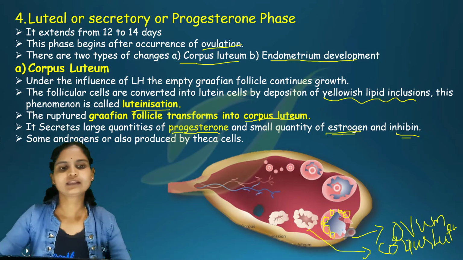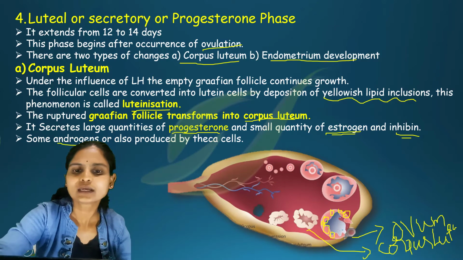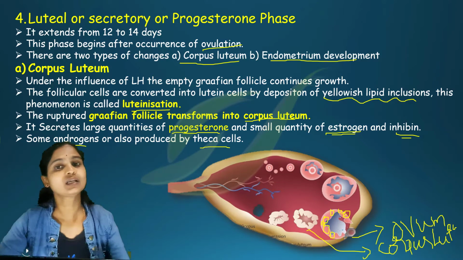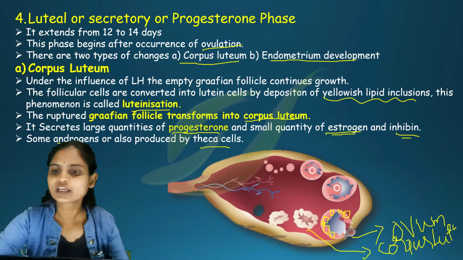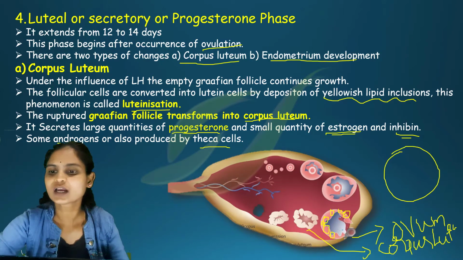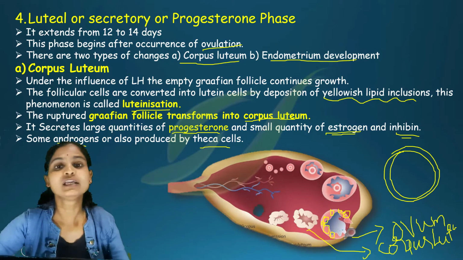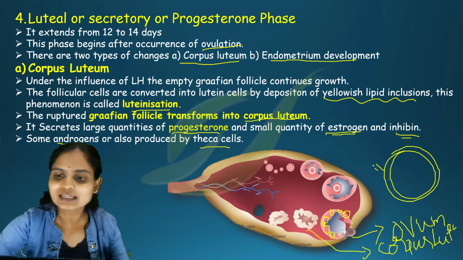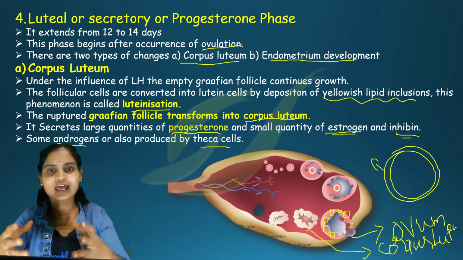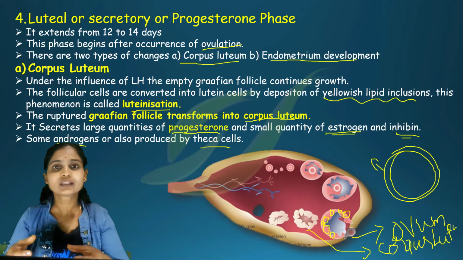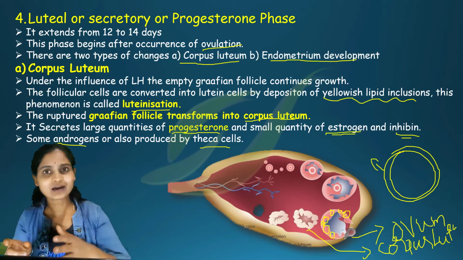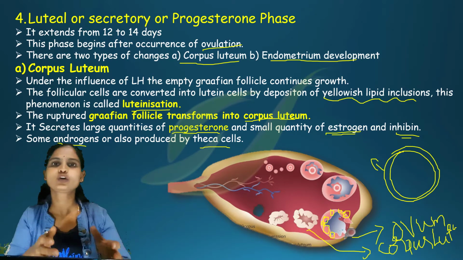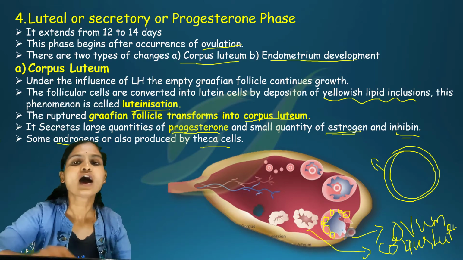Then from the theca cells, as we studied in earlier videos, the follicles have the outermost theca externa and theca interna. These outermost layers of the Graafian follicle are going to produce a small amount of androgens.